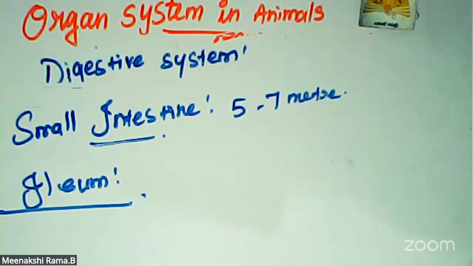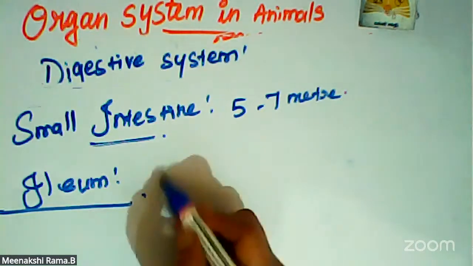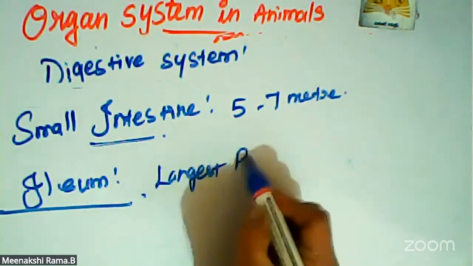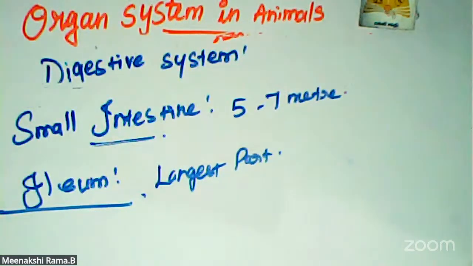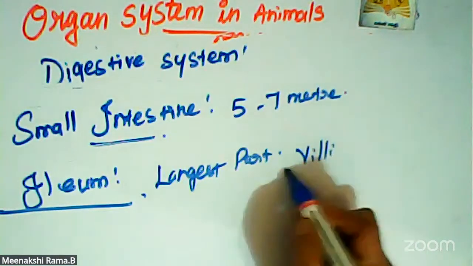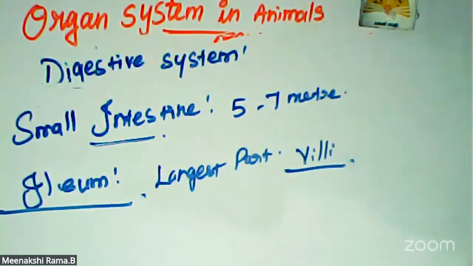Ileum is the lower part. It opens to the large intestine. Ileum is the longest part of the small intestine. It contains finger-like projections called villi, which are only 1 millimeter in length. Absorption of food takes place here.